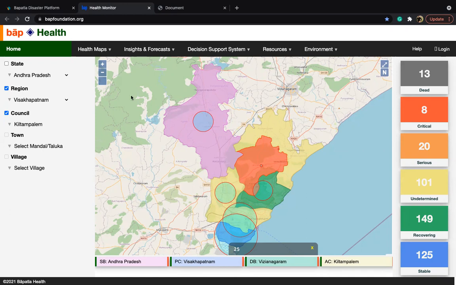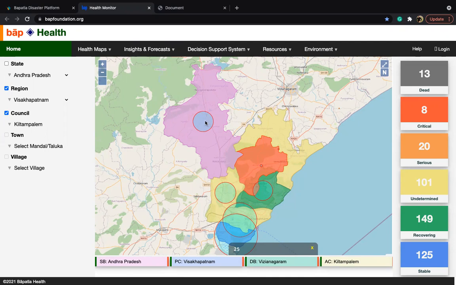So that is the purpose of these GIS maps, and this is created indigenously without any existing technology like Google. And the second feature is insights and forecast based on the data that we collect. We develop forecasts. For example, these big circles indicate the flood zone prediction. This area has more probability of floods.